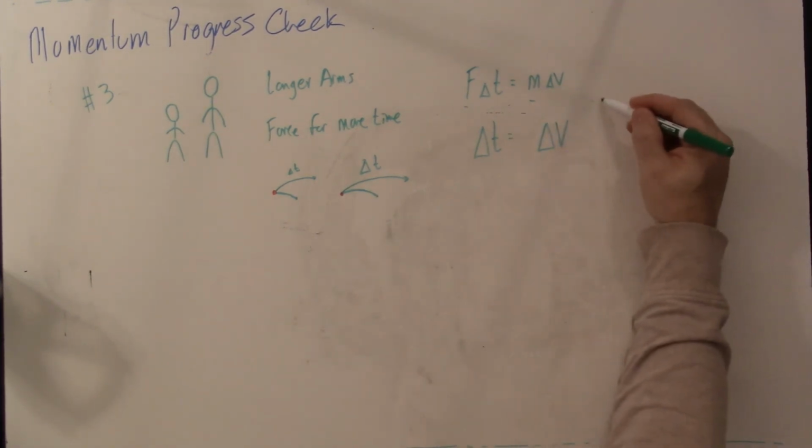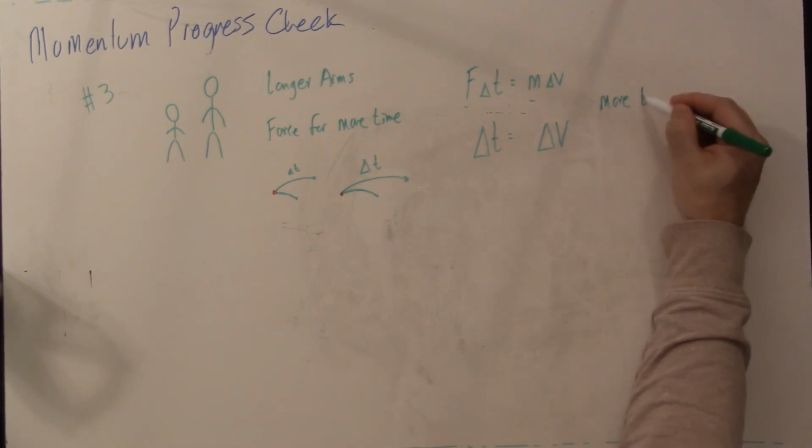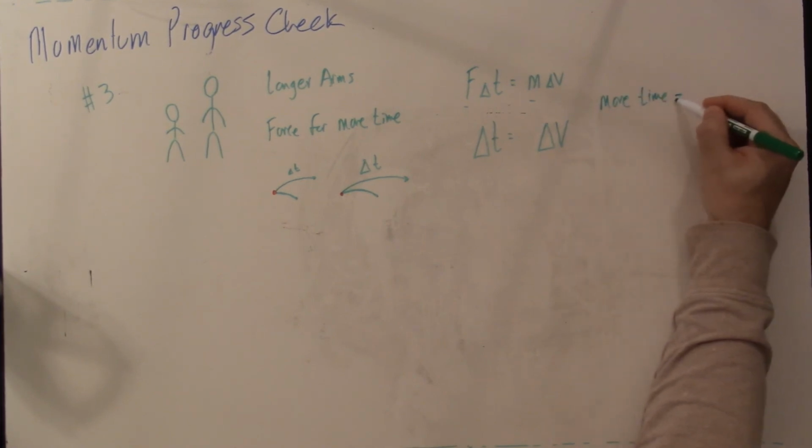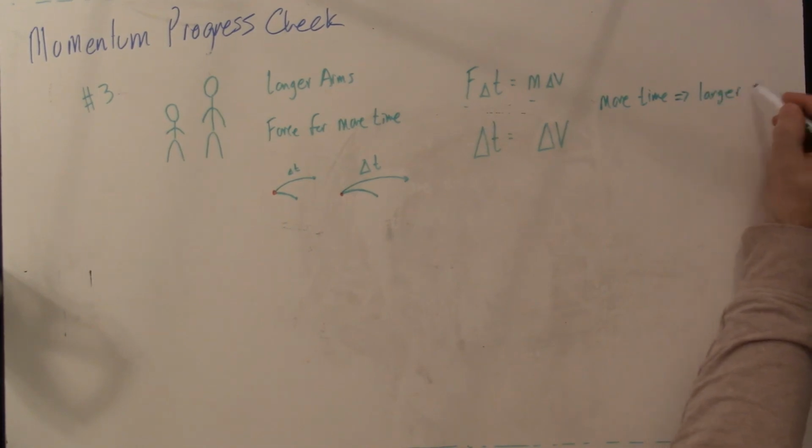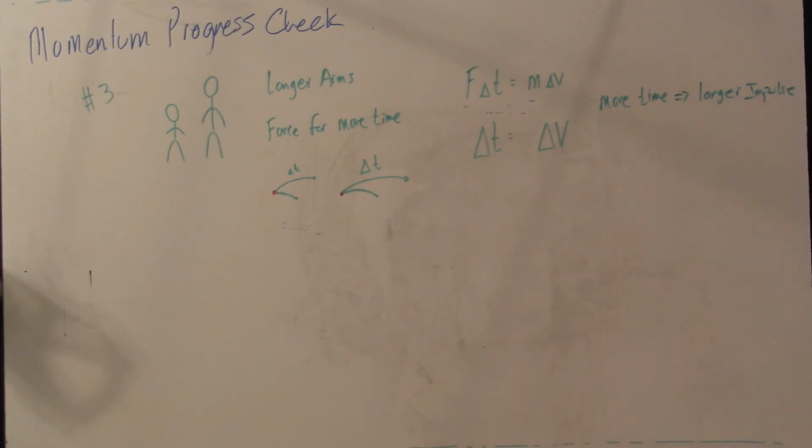More time gives you larger impulse, which results in a larger change in velocity. That one's kind of sneaky. Let's look at number 4.